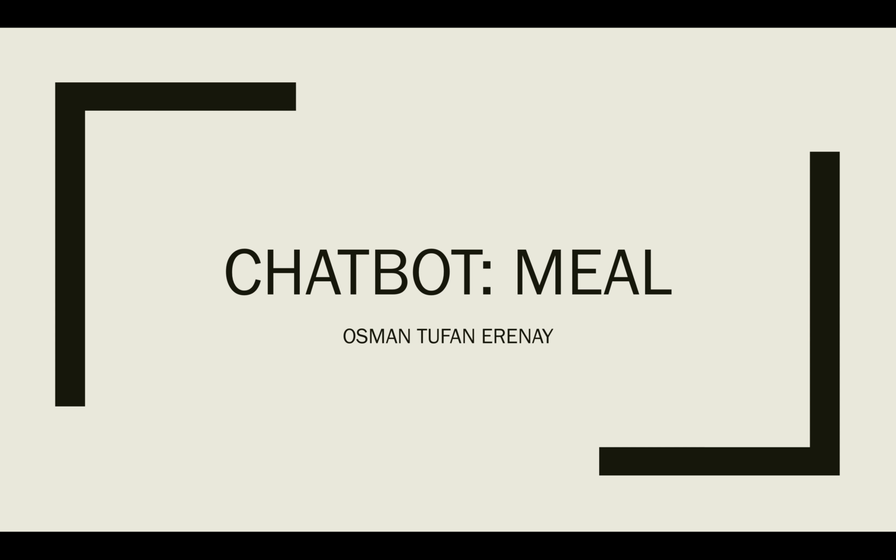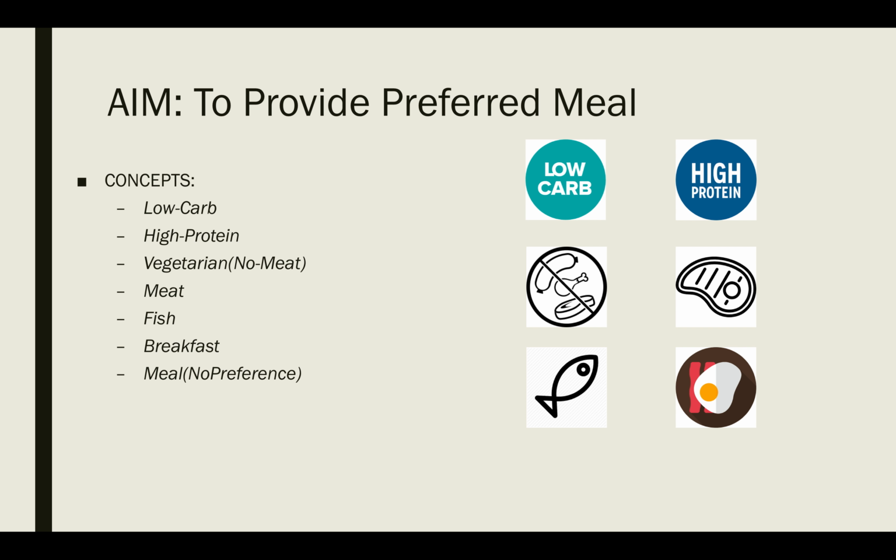Hello, my name is Osman, and this is my AI project, Chatbot Meal. It basically tries to get the best match for the user, a preferred meal for that user with respect to calorie consumption per meal. So the aim is to provide a preferred meal for the user.